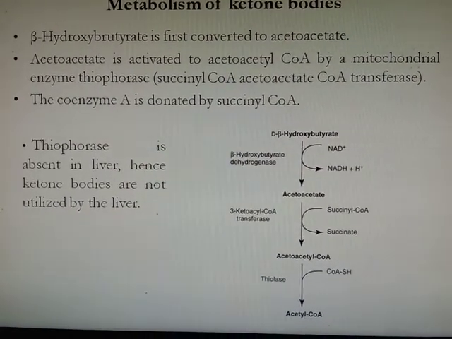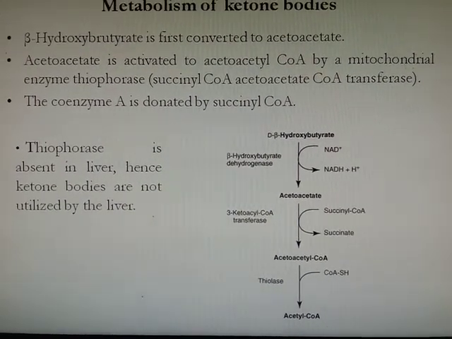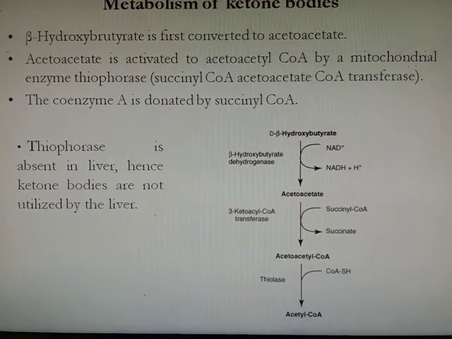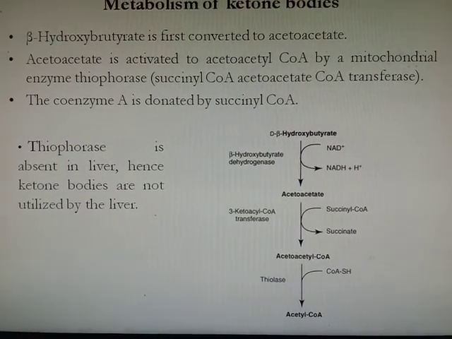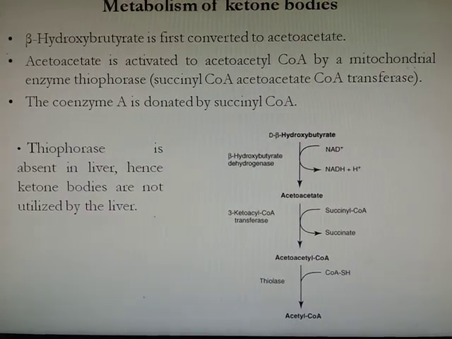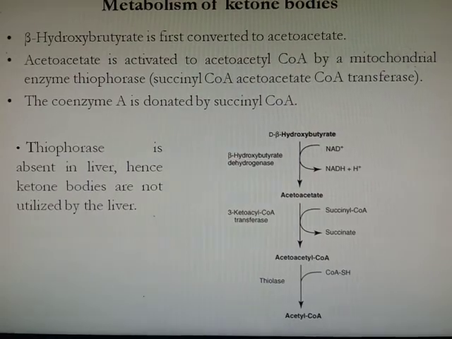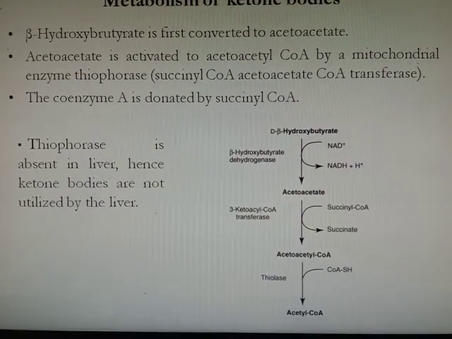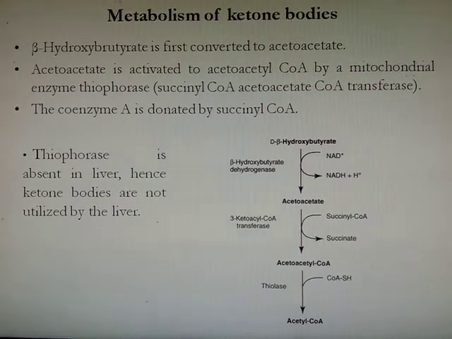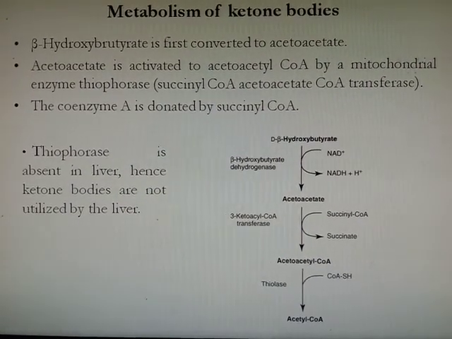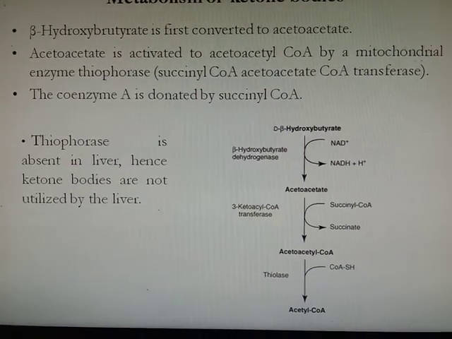First, beta-hydroxybutyrate will be converted to acetoacetate. Then acetoacetate is activated to acetoacetyl coenzyme A by the mitochondrial enzyme thiophorase, also called succinyl coenzyme A acetoacetate coenzyme A transferase. The coenzyme A is donated by succinyl coenzyme A. Thiophorase is the enzyme which is absent in the liver, hence ketone bodies cannot be utilized in the liver.